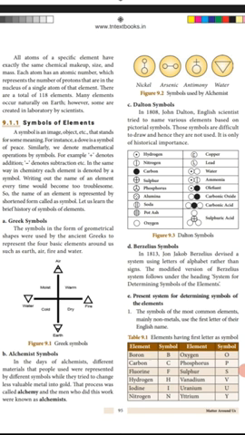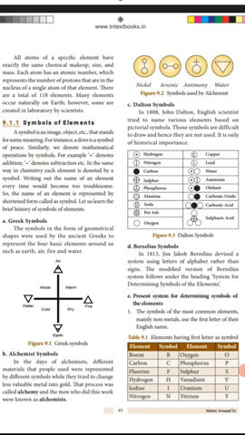There are different types of symbols that were followed before the Berzelius symbols. They are Greek symbols, alchemist symbols and Dalton symbols, etc. First one is the Greek symbols. The symbols were in the form of geometrical shapes by ancient Greeks. That is air, water, fire, earth. Some Greek symbol pictures are given in your diagram. See this.